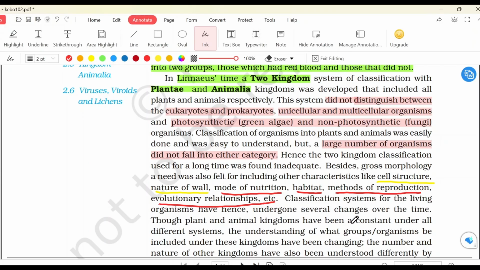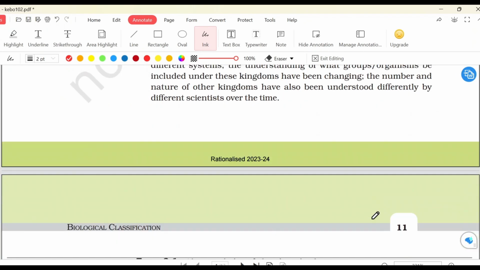Though plant and animal kingdoms have been a constant under all different systems, the understanding of what groups or organisms will be included under these kingdoms has been changing, which means that starting from Aristotle's time, the way we classify organisms has changed a lot. What's remained constant is the name of the group, Plantae and Animalia. But उस group में किस organism को डालना है, that has also undergone several changes. Okay, क्योंकि our understanding has evolved, and based on that, the way we classify organisms has also changed. The number and nature of other kingdoms have also been understood differently by different scientists over time.